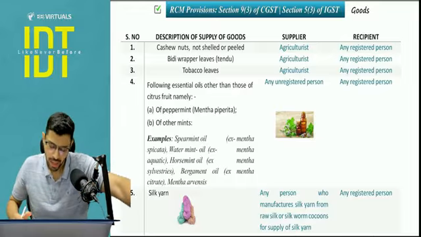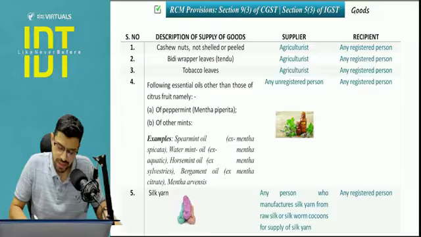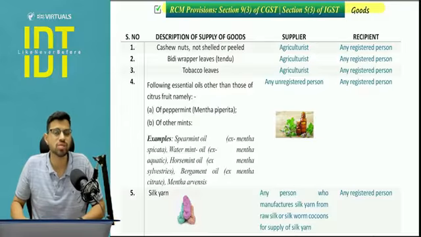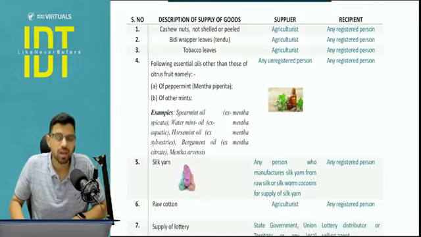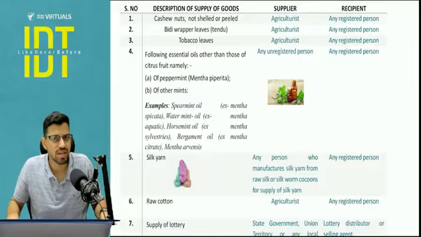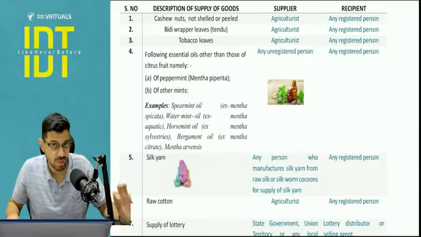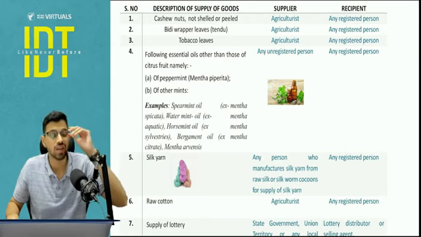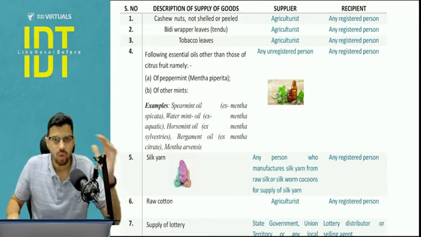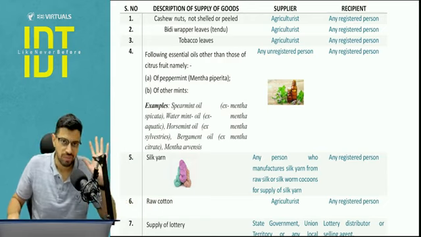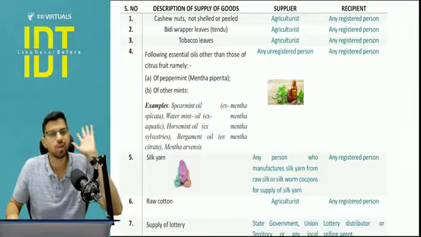Let's start. Now with respect to this goods RCM list, I have seen many students trying to learn the entire list by heart. It's not required. You just need to ensure that whenever a question is asked on this particular item or a specific item of the list, things should click. That much understanding you need to have. Is it clear? That much learning you need to have.